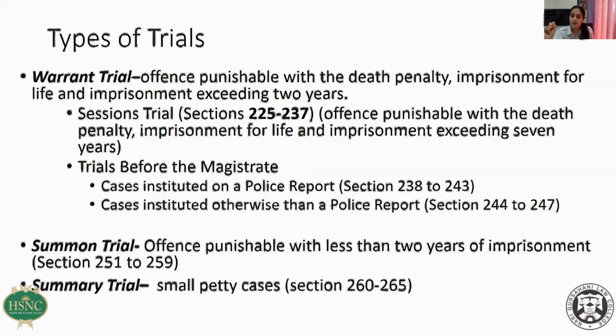So what he does, he compiles a complaint, annexes all the documents. He annexes the question paper and the answer key which I had because he's obtained it from the principal, and he files a complaint. So this will come under the category of case instituted otherwise than on a police report. So if magistrate takes cognizance of that student's complaint and issues a process against me, the trial which will be conducted before the magistrate will be a warrant trial, but case instituted otherwise than on a police report.